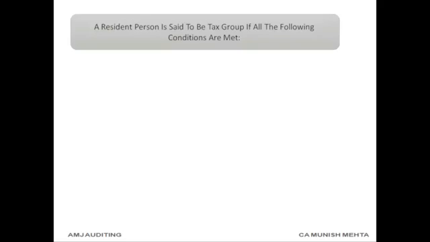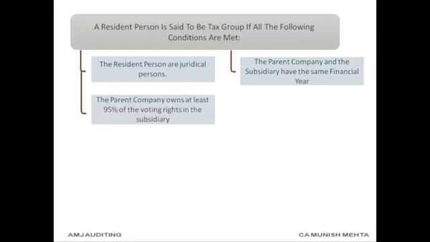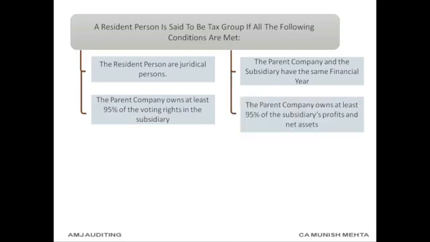A resident person is said to be a tax group if all the following conditions are met. The resident persons are juridical persons. The parent company and the subsidiary have the same financial year. The parent company owns at least 95% of the voting rights in the subsidiary. The parent company owns at least 95% of the subsidiary's profits and net assets.